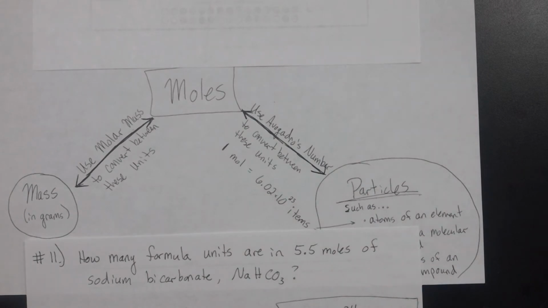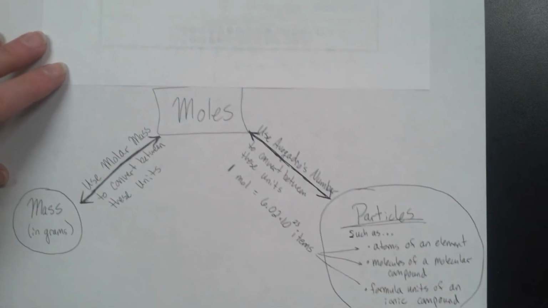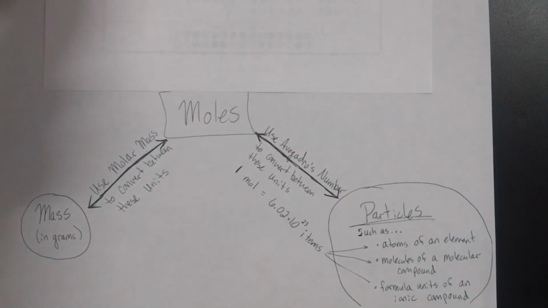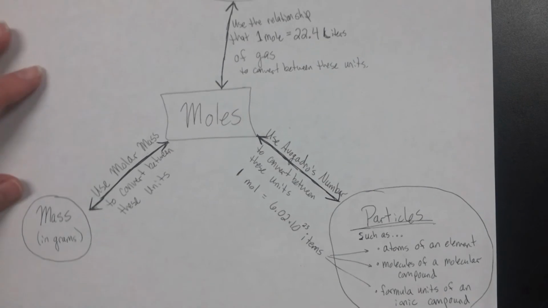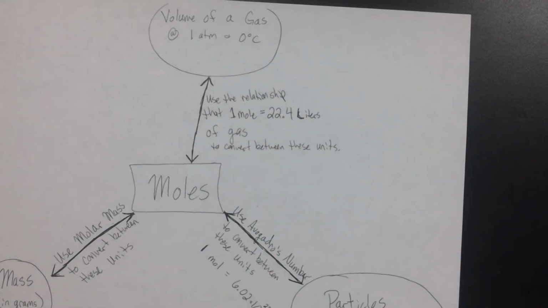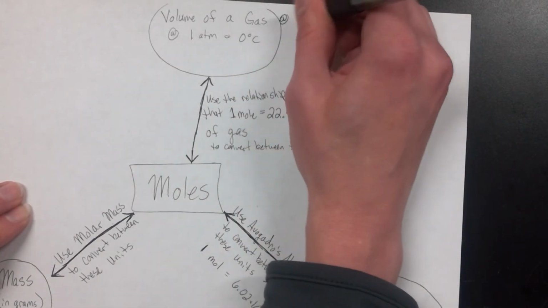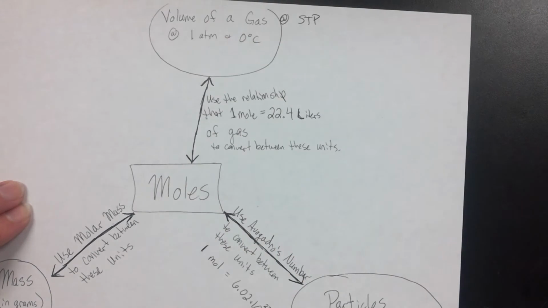Now, the third measurement that I'm introducing for the first time today is that volume aspect. So particularly we're going to care about volume of a gas, and this is considered at STP, which stands for standard temperature and pressure.